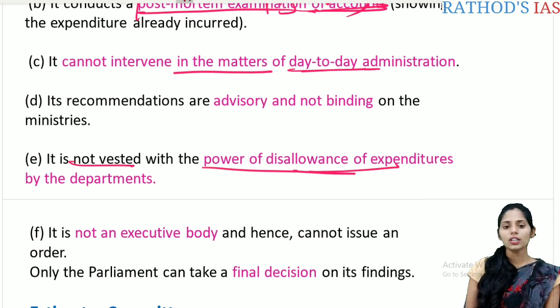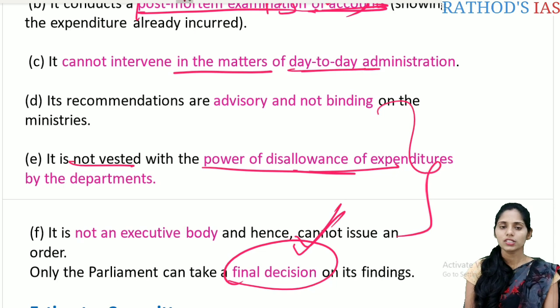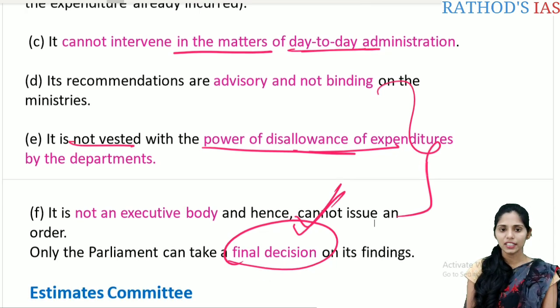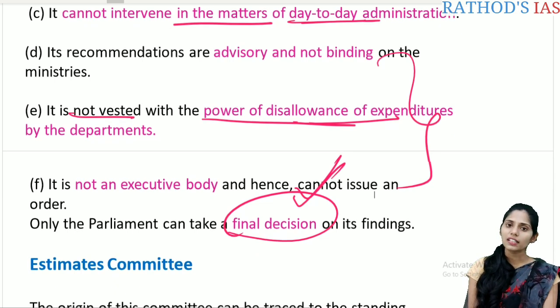So only the parliament can take the final decisions on its findings, and whatever is said by this committee in its report will be advisory, not binding in nature. So these are some facts regarding this Public Accounts Committee which are very important for the prelims.